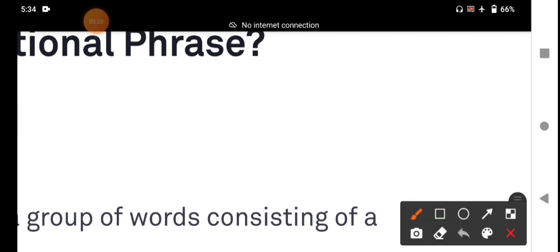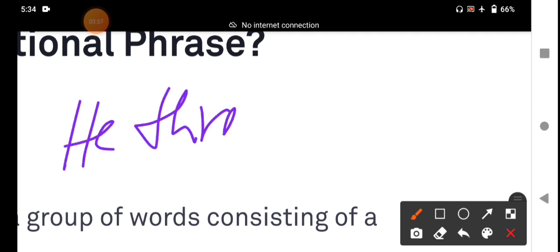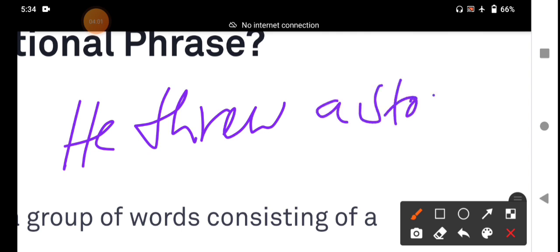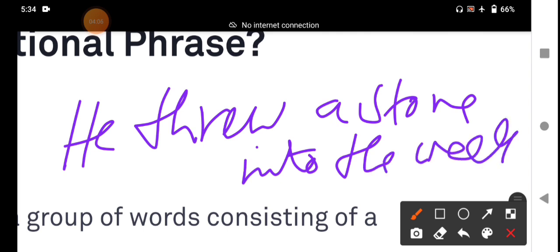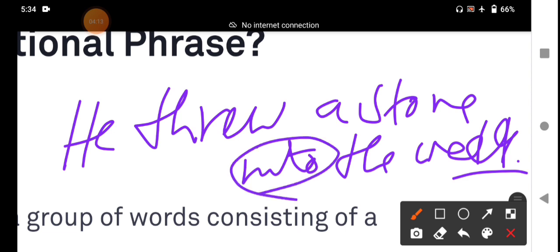One more example. He threw, T-H-R-E-W, threw, thrown. He threw a stone into the river or well. He threw a stone into the well. Into is a preposition. It shows movement, direction.